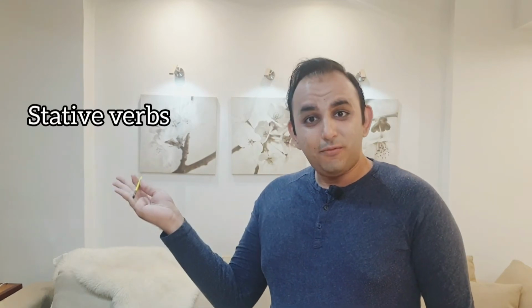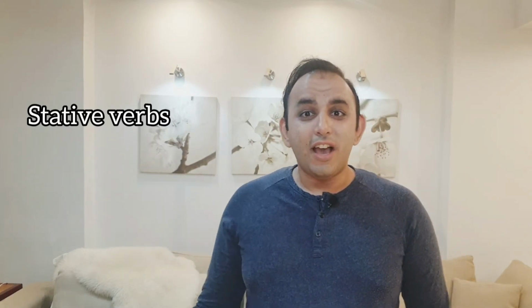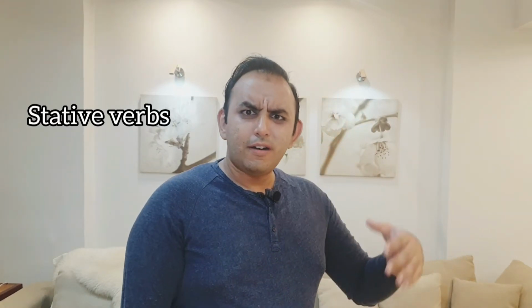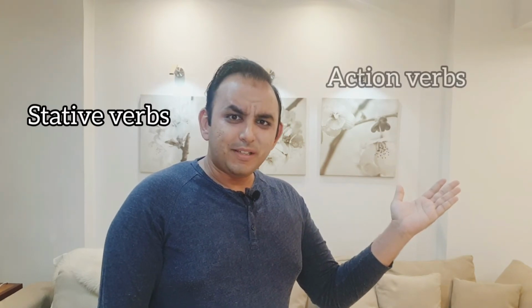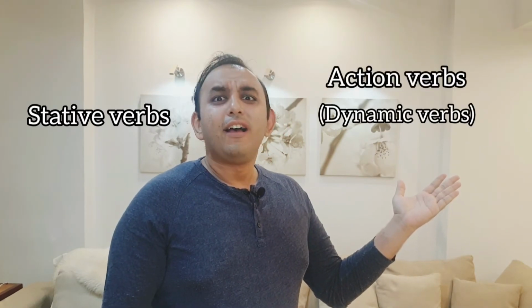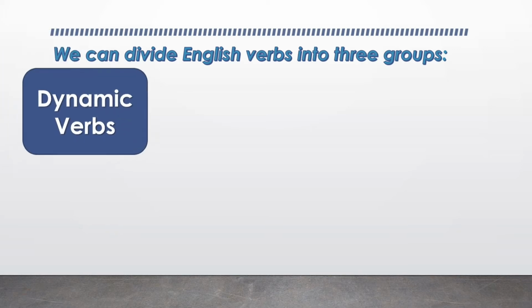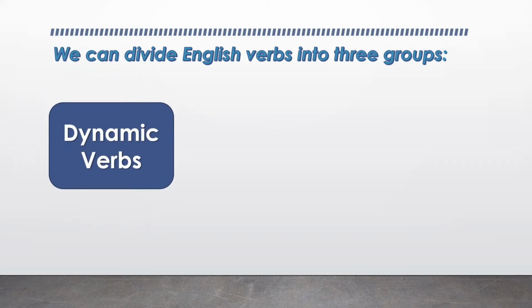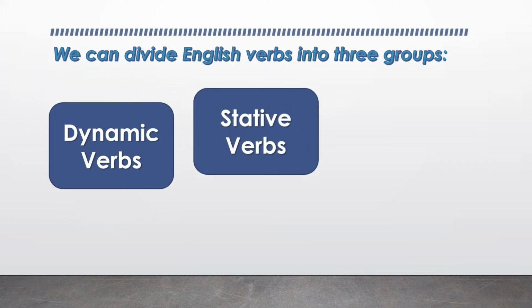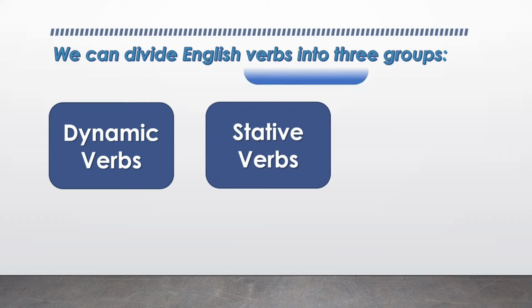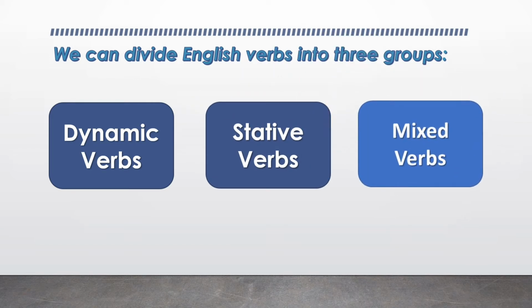We are going to talk about some really important verbs: stative verbs. The opposite of stative verbs are action verbs or dynamic verbs. We can divide English verbs into three groups: dynamic verbs or action verbs, stative verbs, and mixed verbs.